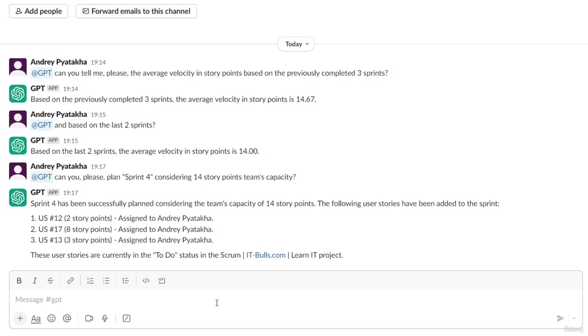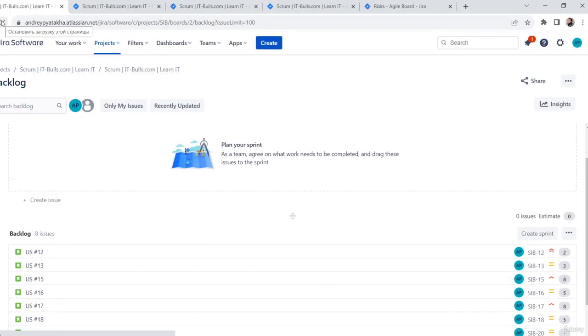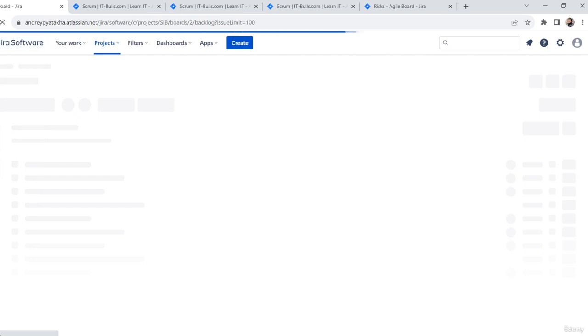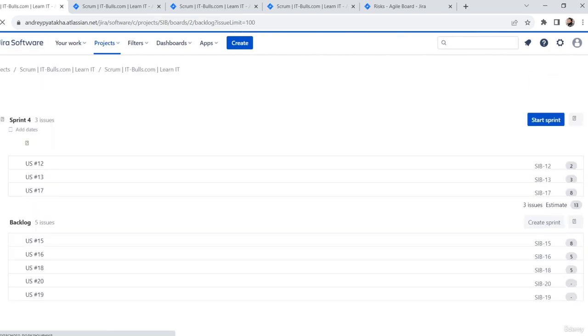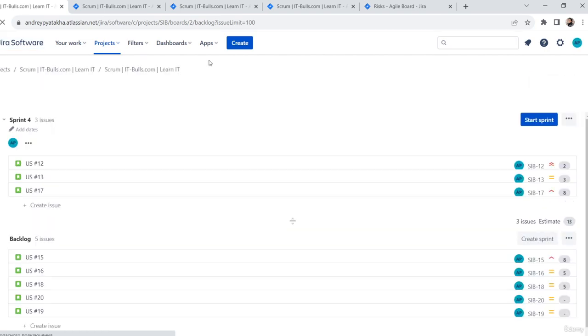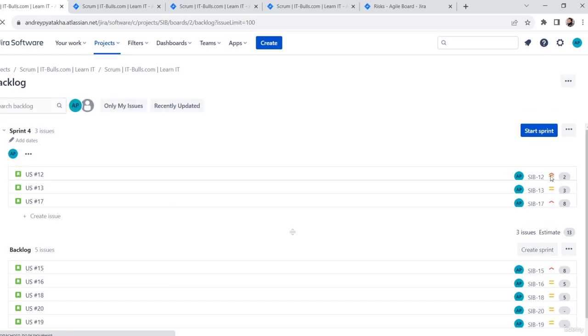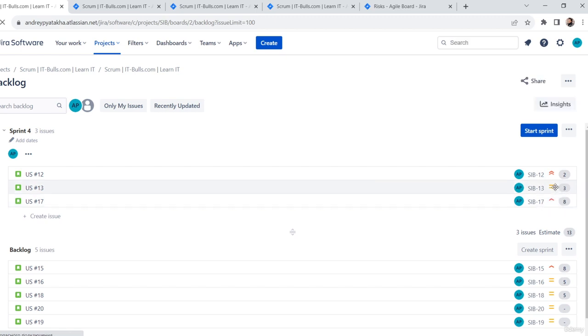The plan was done with respect to the team's capacity. Let me open Jira now and make sure that these changes are reflected. So I refresh the page, and I can see that sprint 4 is planned with top priority items for certain story points. And the only thing that is left is to start the sprint.